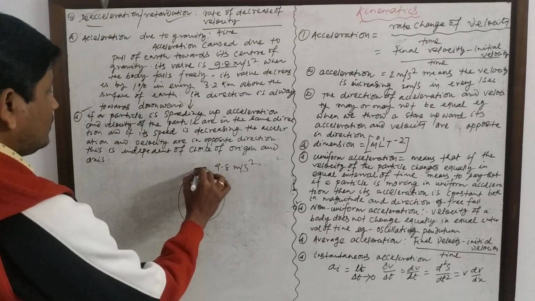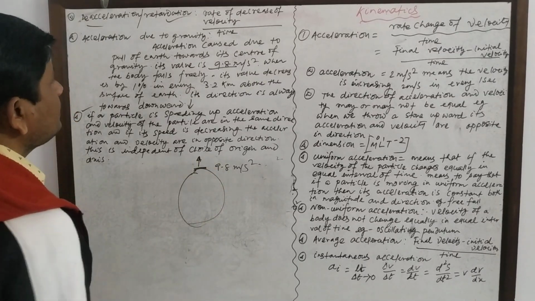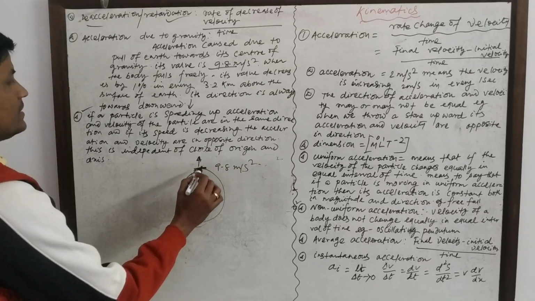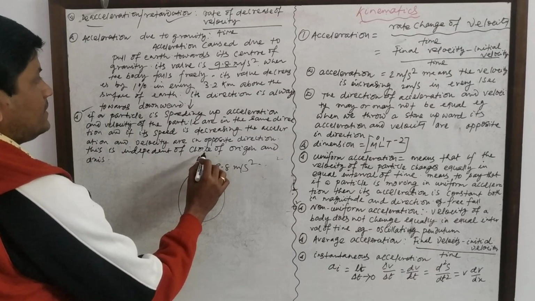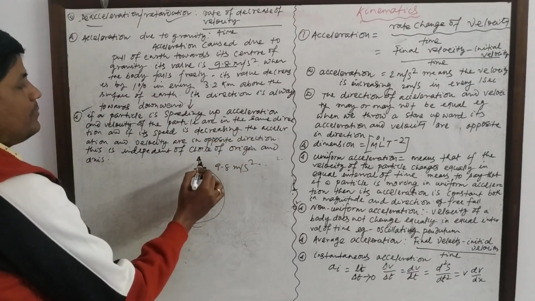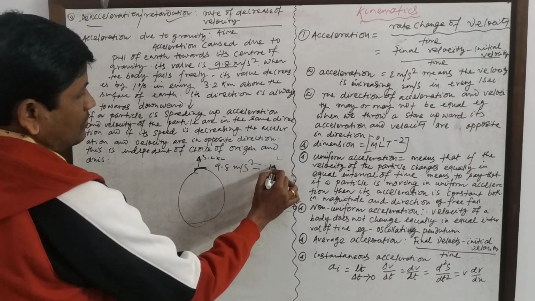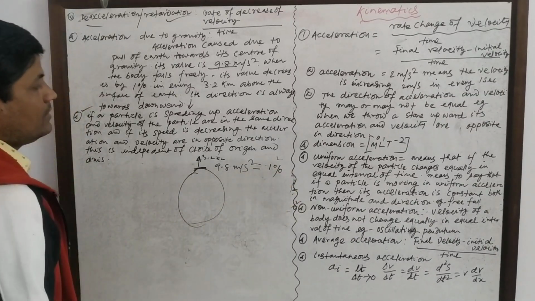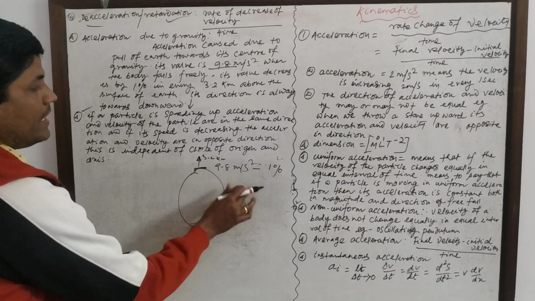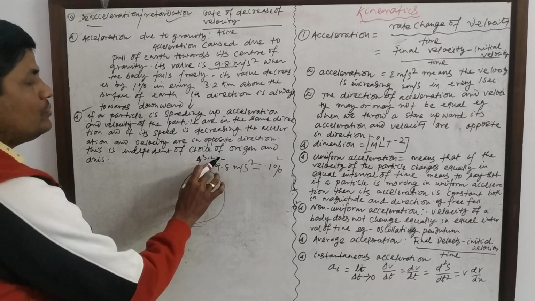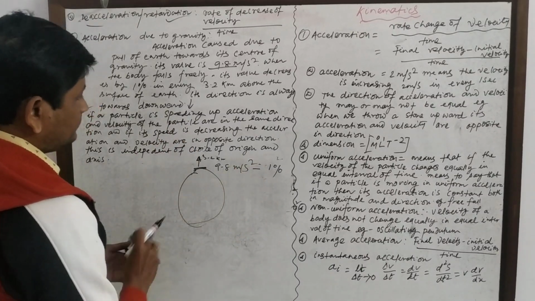If the height of the particle goes on increasing, in every 3.2 km its value decreases by 1%. Near the earth it is 9.8 meter per second square. In every 3.2 km above the earth's surface it will decrease by 1%.